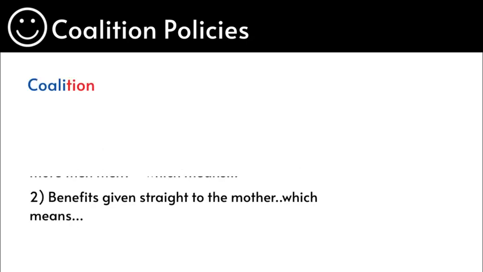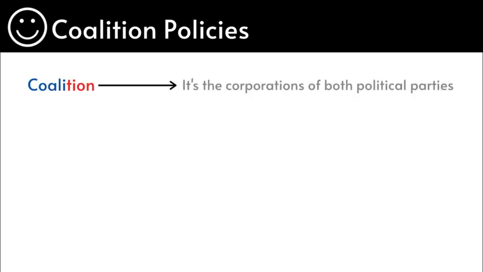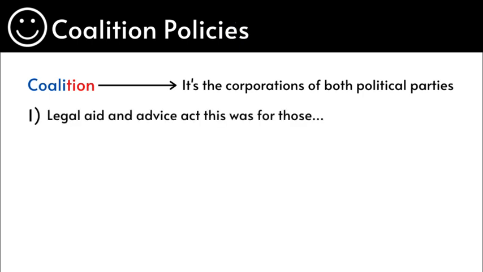Coalition policies. Coalition, again, just a reminder, is the cooperation of both political parties, the Conservative on one side and the Labour on the other side. Legal Aid and Advice Act. This was for those people who were unemployed. They were allowed to get any sort of formal advice from the government, even if they were paid lower than average.